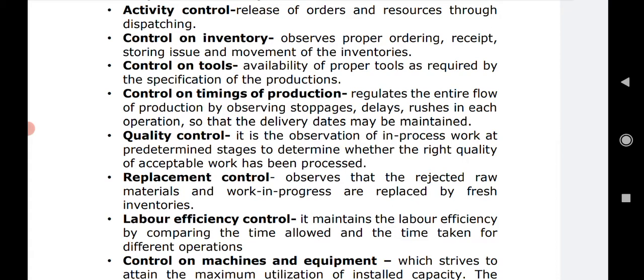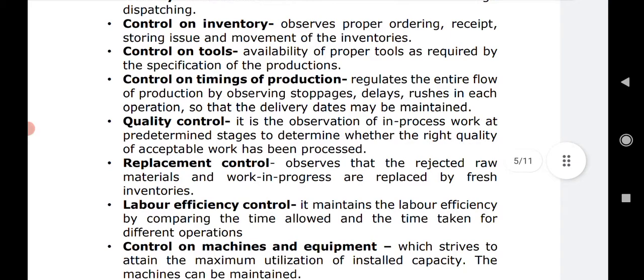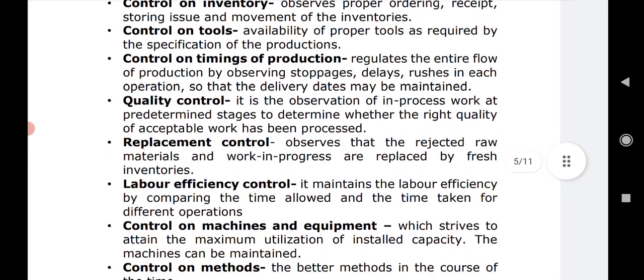So what is the work of controlling? Ordering is required, right? Receipts of the inventory, that means to receive it and to keep the records of it, to store and issue, and to check the movement of the inventories also. So that is the control on inventory.